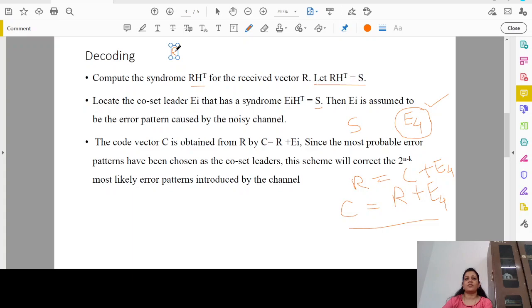So, as soon as you receive R, calculate the syndrome, then verify your syndrome value. Whenever there is a match in the syndrome, go to the corresponding error vector and add that error vector to the received vector in order to obtain your code vector C. This is the easiest method. Otherwise, what we were doing previously is comparing each and every element of the matrix, which we cannot do over here.